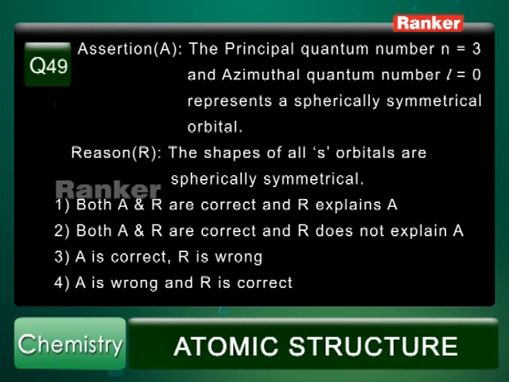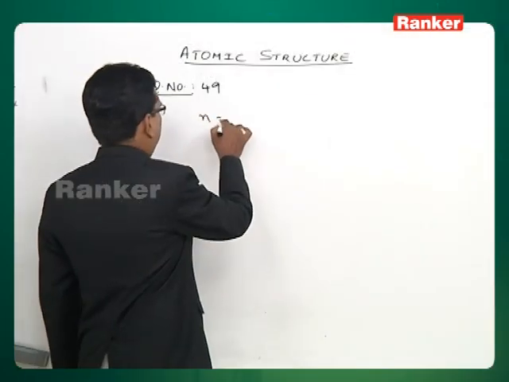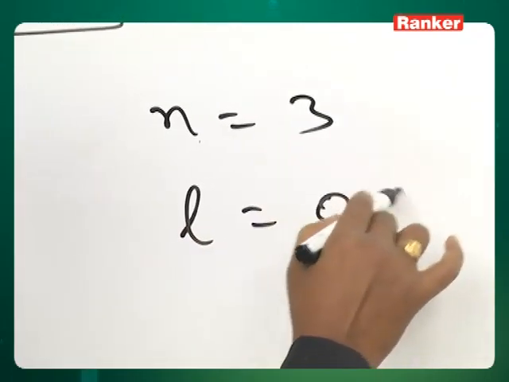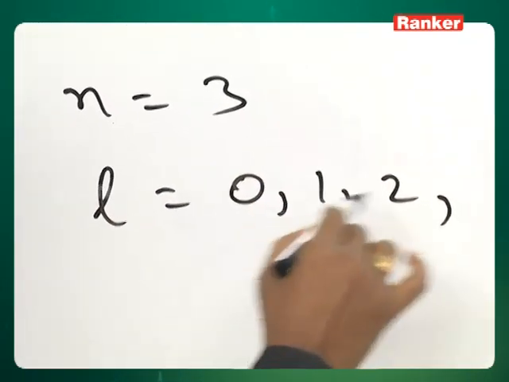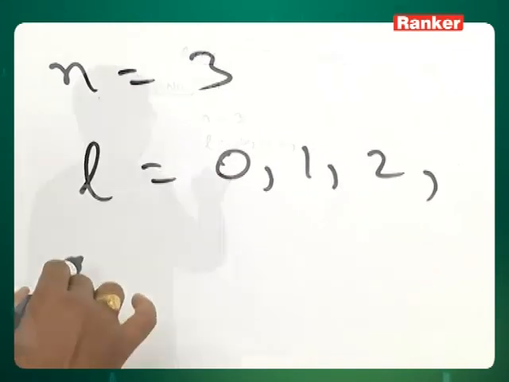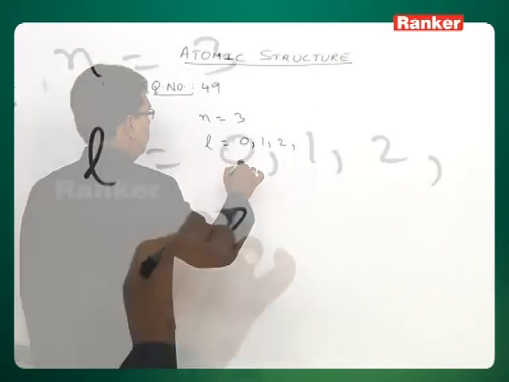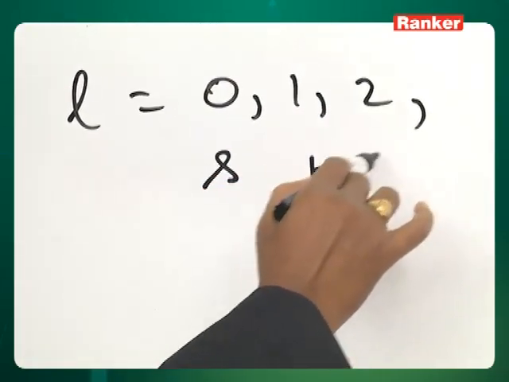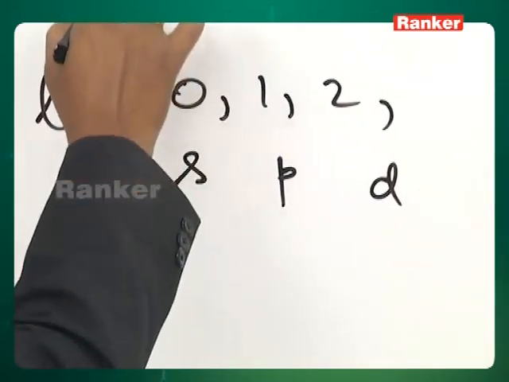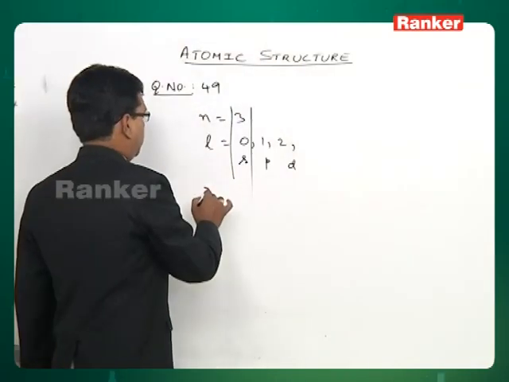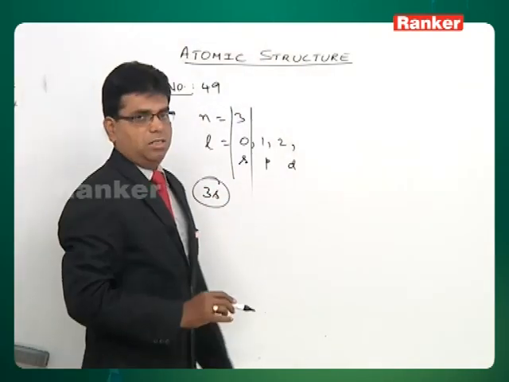The shapes of s orbitals are spherically symmetrical. Yes, when n equal to 3, L will have the values 0, 1, 2, because L goes from 0 to n minus 1, and here it is given L is equal to 0. L equal to 0 represents s, 1 p, 2 d. So it is 3, 0. So it is 3s orbital. So it represents s orbital.